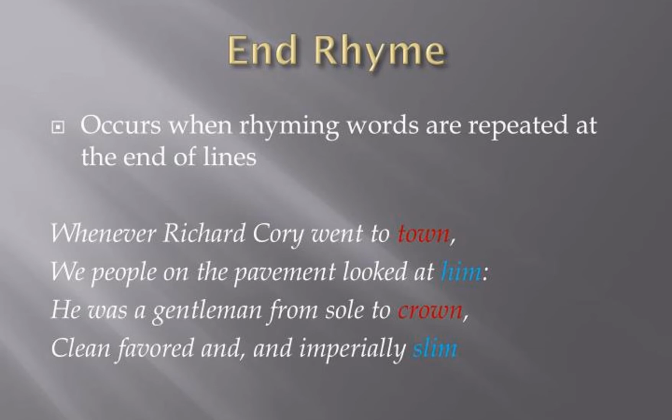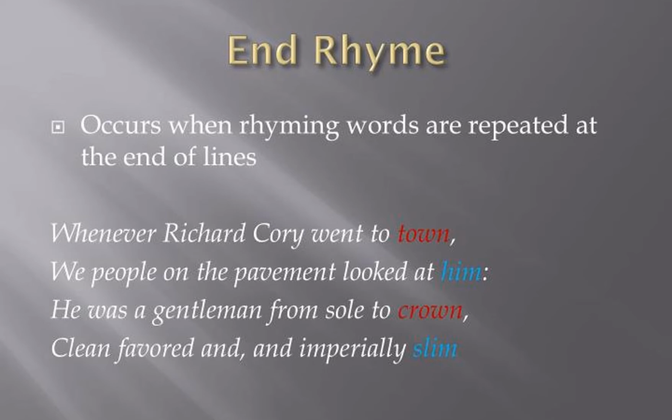So town, hymn, crown, slim. If you see, town and crown rhyme, and hymn and slim rhyme. It's at the end of the line, so it's called an end rhyme. If it were in the middle, then it would be a middle rhyme. But in this case, it's the end rhyme.